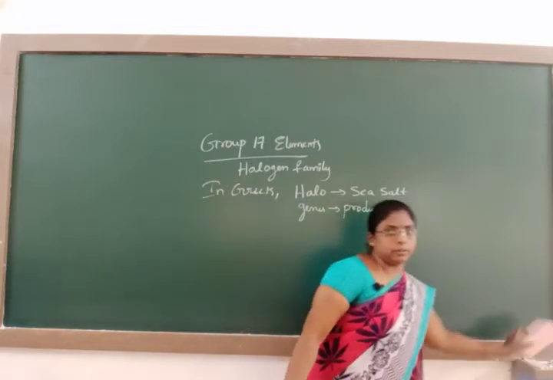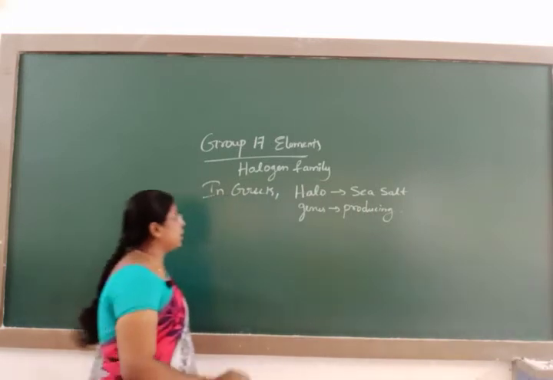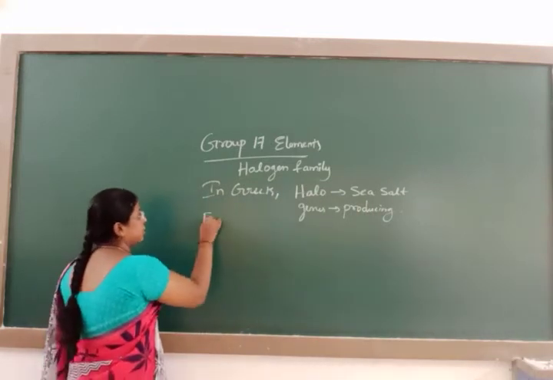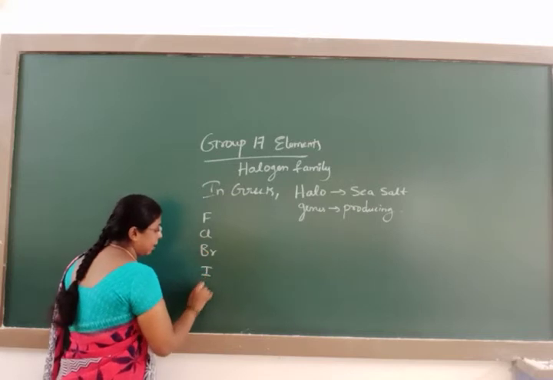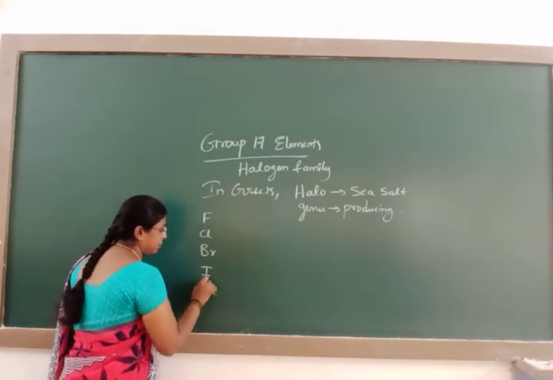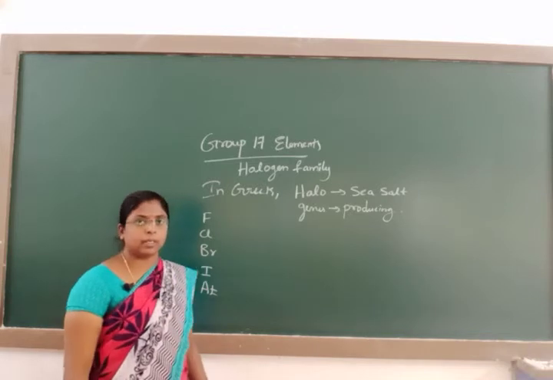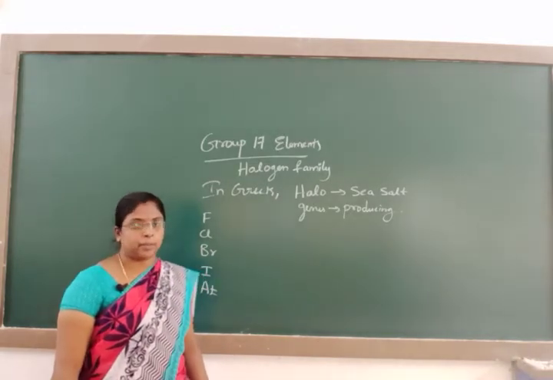In halogens, the elements are fluorine, chlorine, bromine, iodine and astatine. These are the elements of the halogen family.